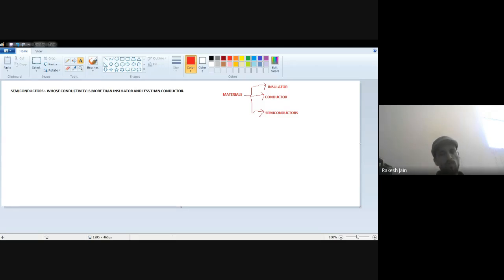When we talk about electronic devices, like the transistor, the diodes, gate turn-off thyristor, silicon controlled rectifier, metal oxide semiconductor field effect transistor, these are several types of electronic components. Those components are made from semiconductor families. So semiconductors are used for electronic devices generally. Semiconductors are the third category, which is not an insulator and not a conductor. It is in between them: more conductive than an insulator and less conductive than a conductor.